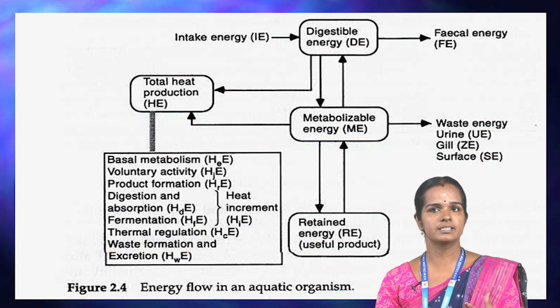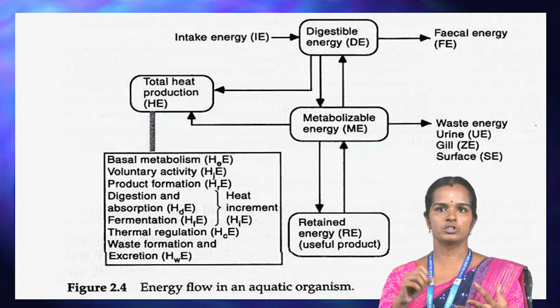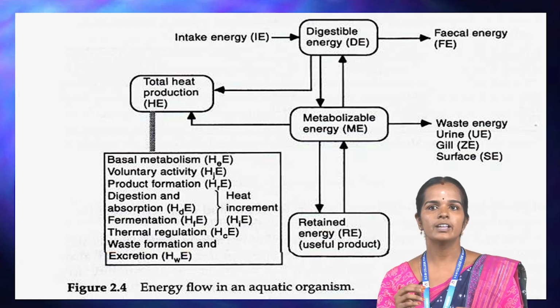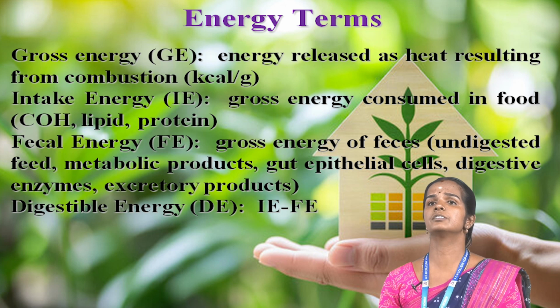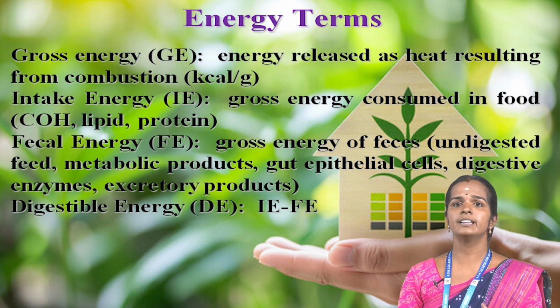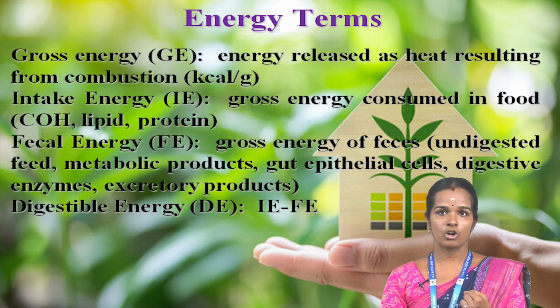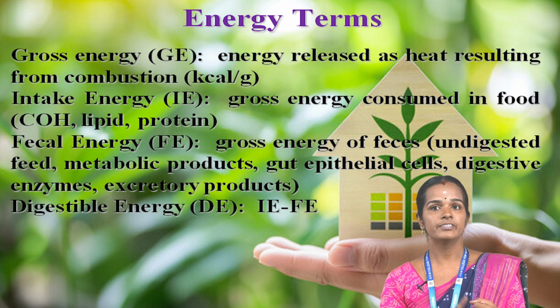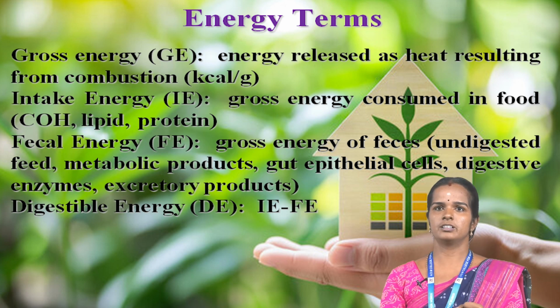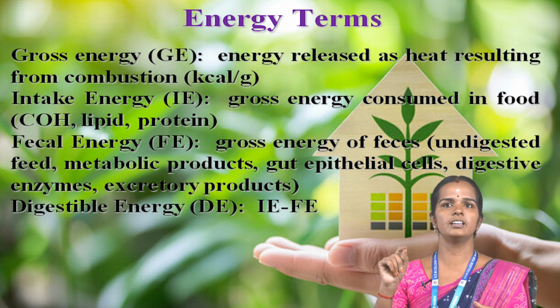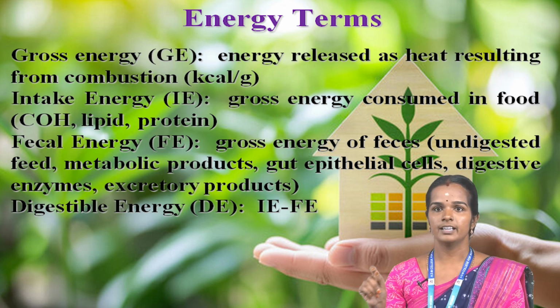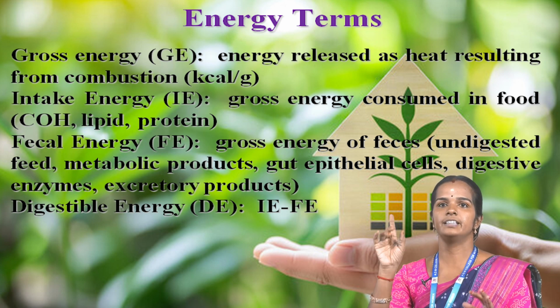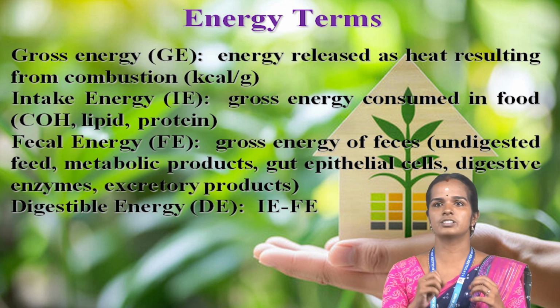HE is produced by basal metabolism, digestion and absorption, thermal regulation, waste formation and excretion. This is also continued in the energy terms. It contains four important types: gross energy, intake energy, fecal energy, digestible energy. Gross energy is called GE, intake energy is called IE, fecal energy is called FE, digestible energy is called DE.